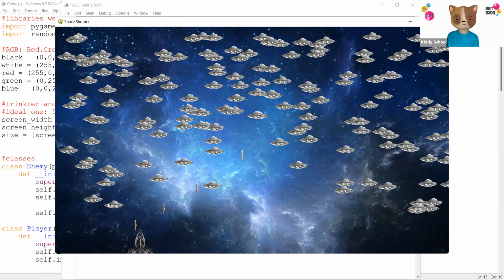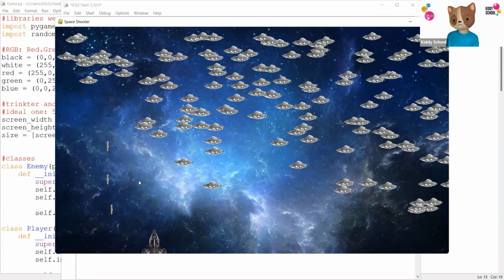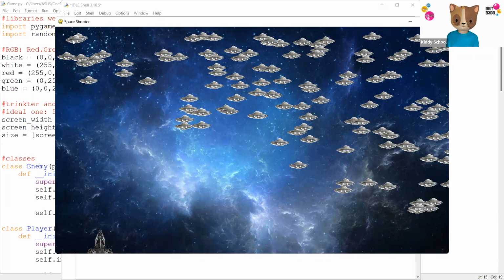And there's definitely a lot of additions. Now, what can we do to make this game even cooler? We can add sounds, we can add background music, we can add a score points display, like showing you on the top, like a leaderboard. We can let the enemies come towards you all the time. And there's so much more to do here.